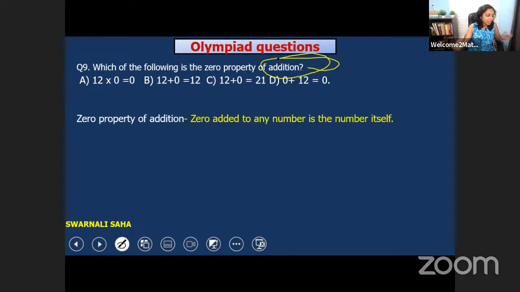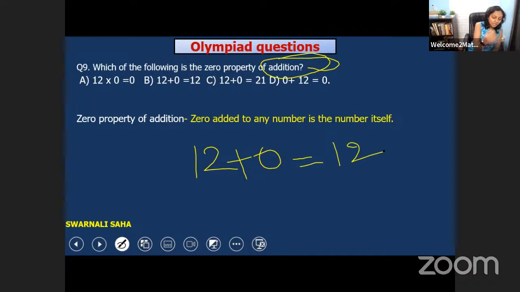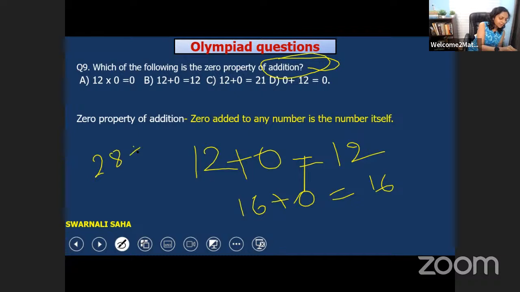Zero property of addition is 0 added to any number is the number itself. That means whenever we add 0 with any number, we get the same number. 12 plus 0 is equal to 12. Similarly, 16 plus 0 will give 16, and 28 plus 0 will give 28. The same number we will get always. So B would be the right one.